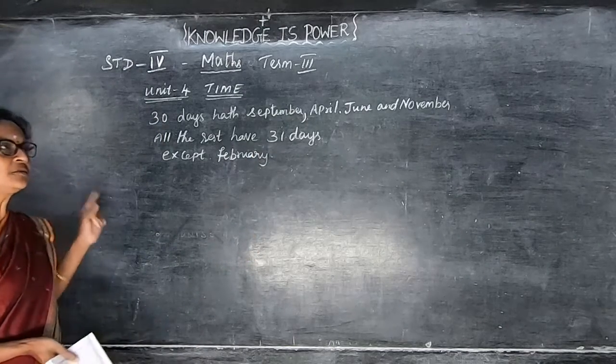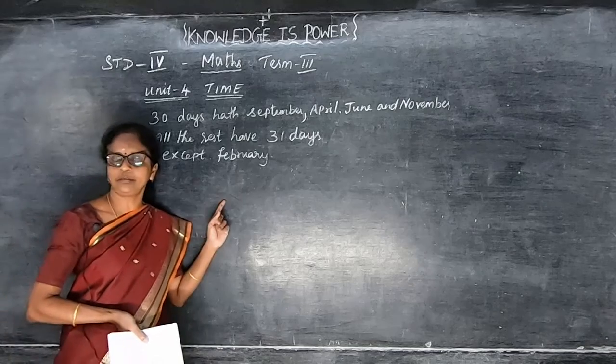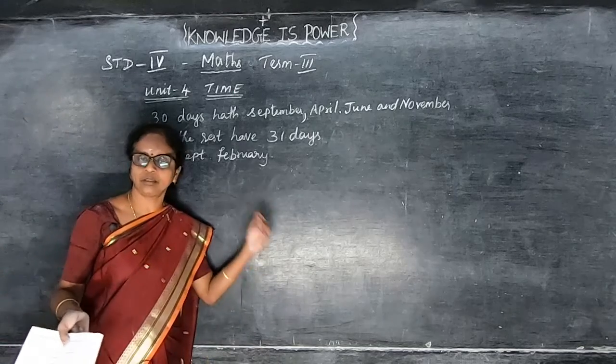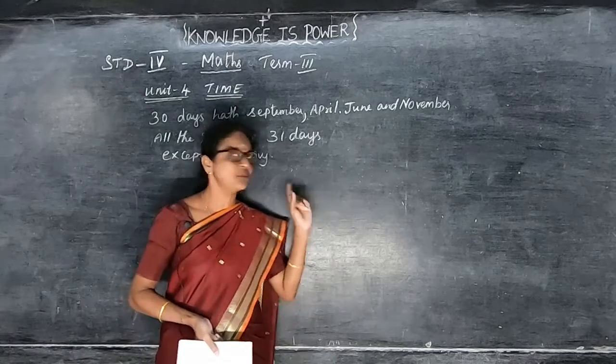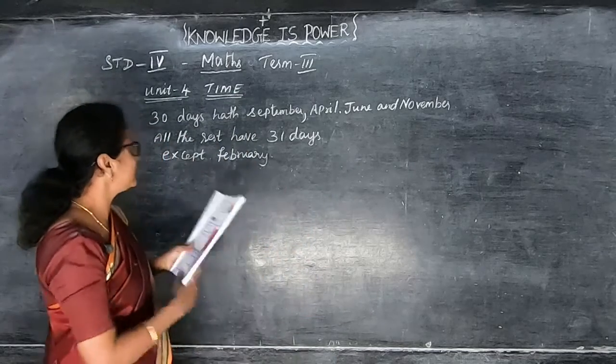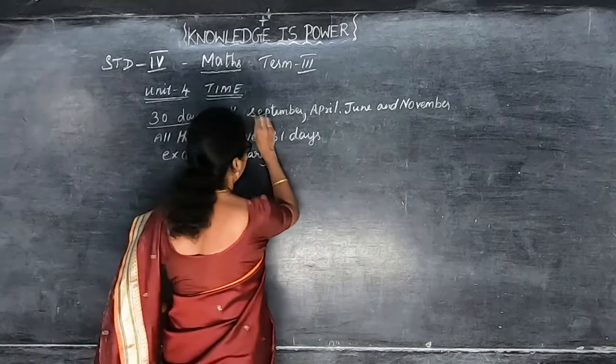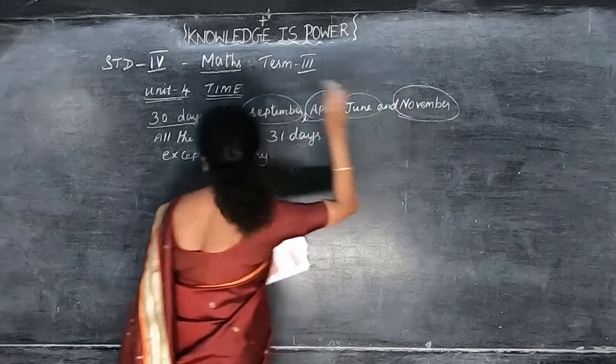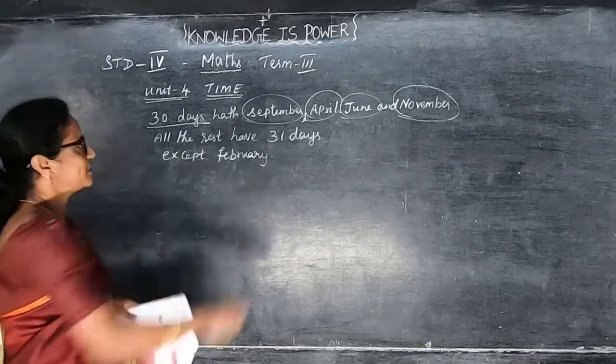Okay. So last year 2020 was a leap year, so in February we got 29 days. But this 2021 is not a leap year, this is an ordinary year, so that is 28 days. So 30 days had September, April, June and November. All the rest of 31 days.